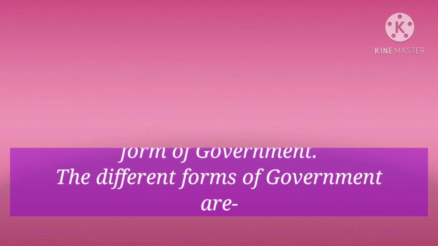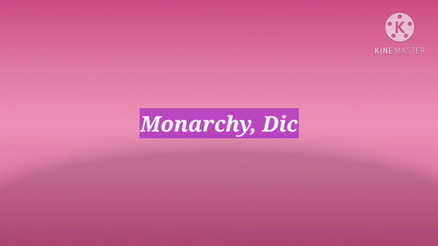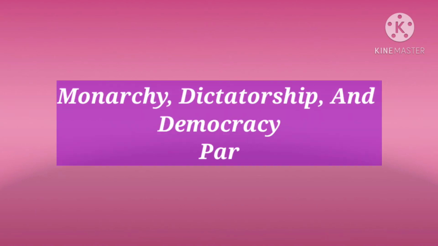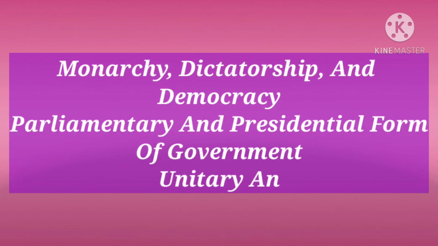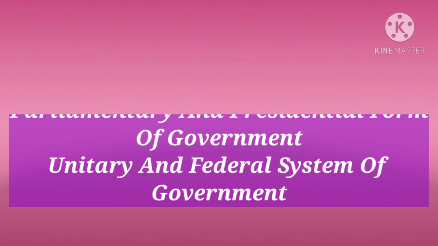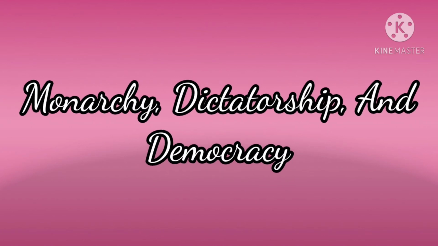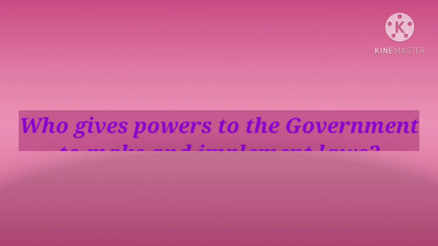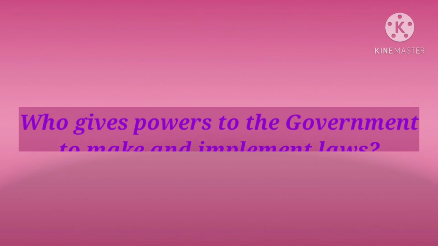The different forms of government are monarchy, dictatorship and democracy, parliamentary and presidential form of government, unitary and federal system of government. So let's see them one by one. First we are going to start with monarchy, dictatorship and democracy. Who gives powers to the government to make and implement laws?